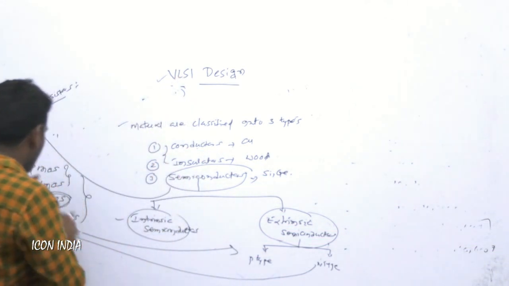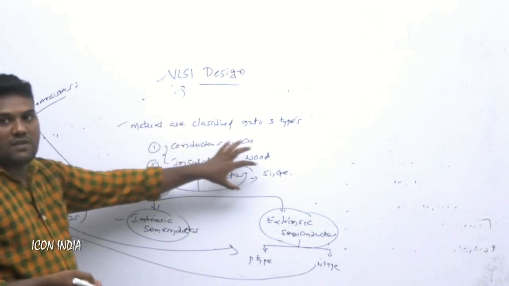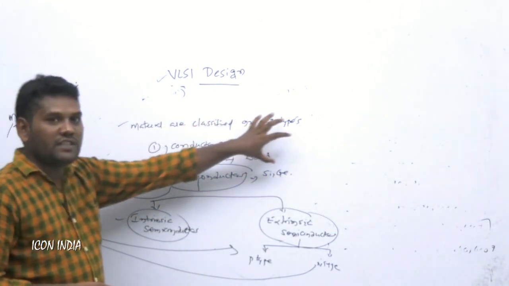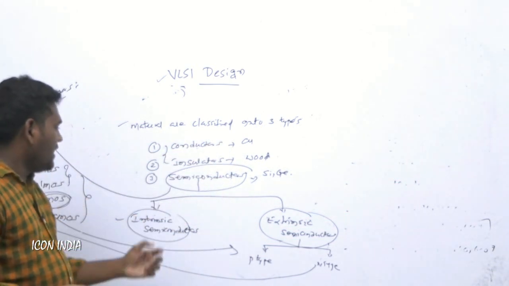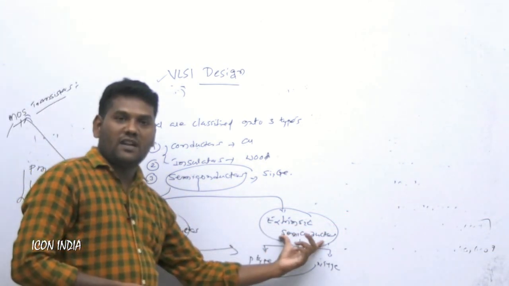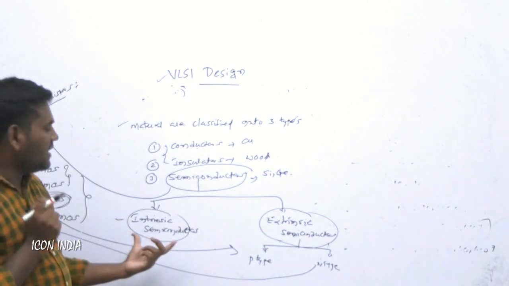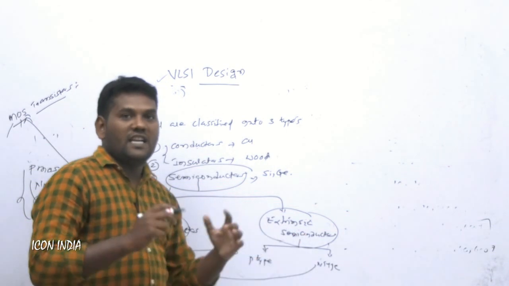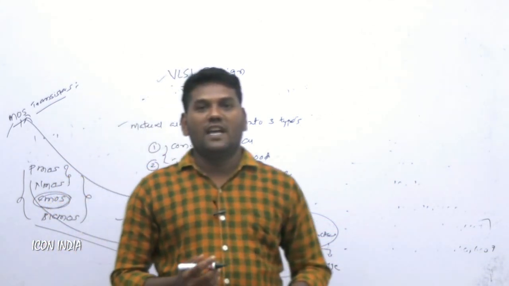So before we go for these fabrication processes, we must know the basic concepts, namely how materials are classified. They are classified into three types: conductors, insulators and semiconductors. Semiconductors are again classified into two types, intrinsic semiconductor and extrinsic semiconductor. Intrinsic semiconductor is the purest form of your original material, and extrinsic semiconductor is p type and n type material. Extrinsic means externally we add some impurities, and adding the impurities is called doping.